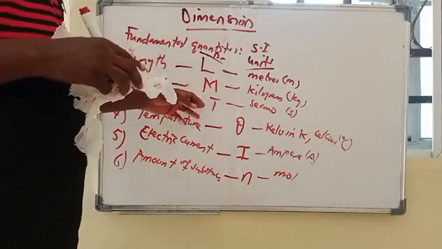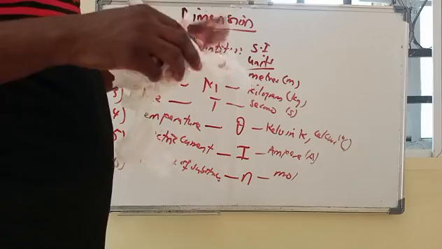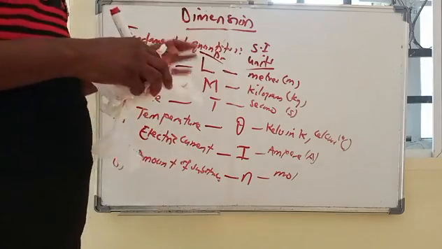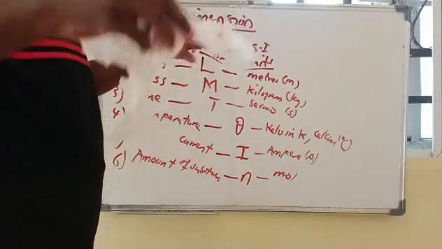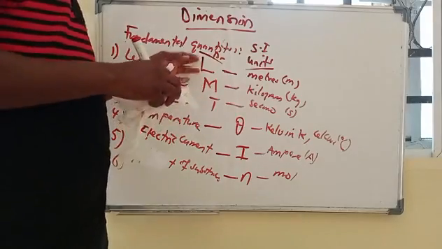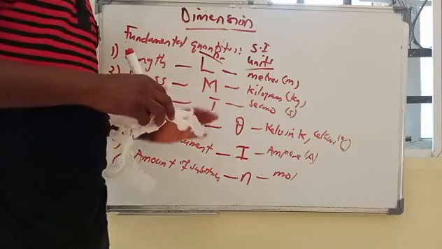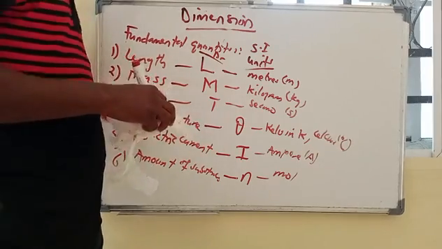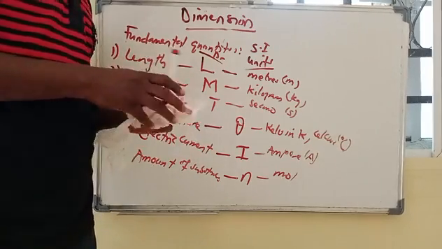These are the dimensions. The most important of these dimensions are L, M, and T. We're going to be looking at how a quantity is related to the length, the mass, time, and even any of the other fundamental quantities. Then examples of derived quantities.